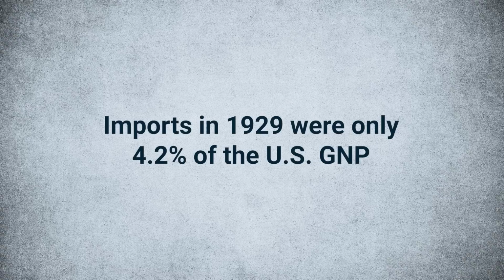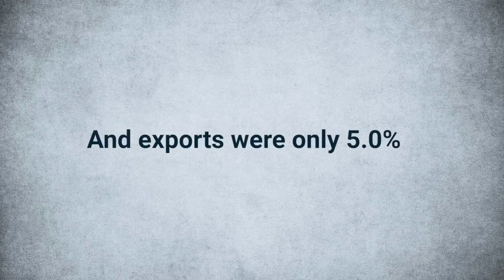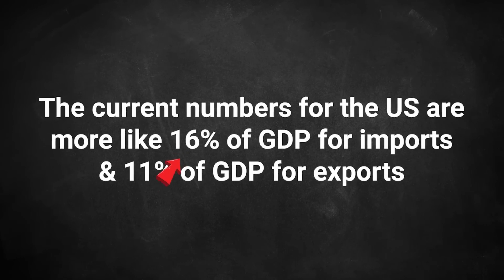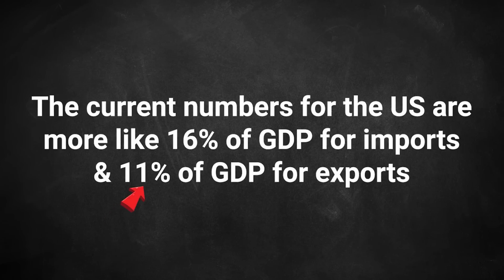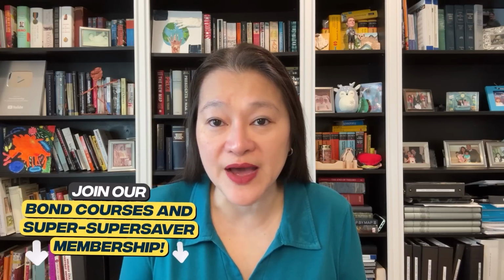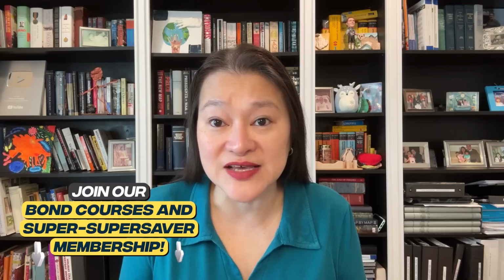After all, imports in 1929 were only 4.2% of the U.S. GNP, and exports were only 5%. And with these relatively small numbers, international trade in the 1930s may just not have been big enough to make a difference either way. For comparison, the current numbers for the U.S. are more like 16% of GDP for imports and 11% of GDP for exports. In fact, most economists seem to agree that Smoot-Hawley's impact was probably not that decisive after all.